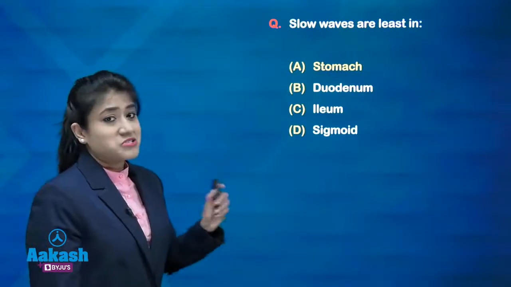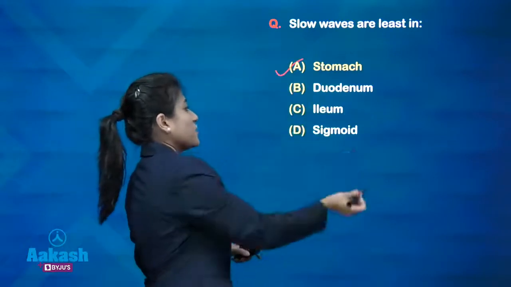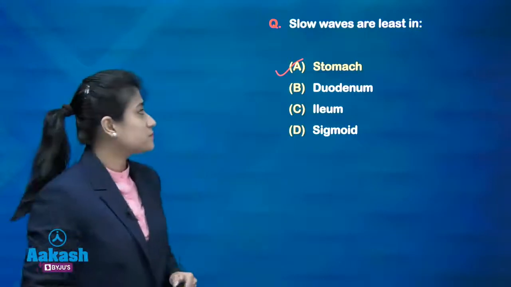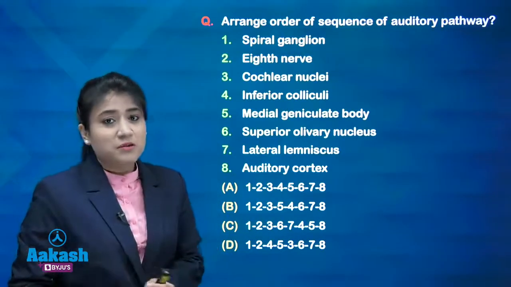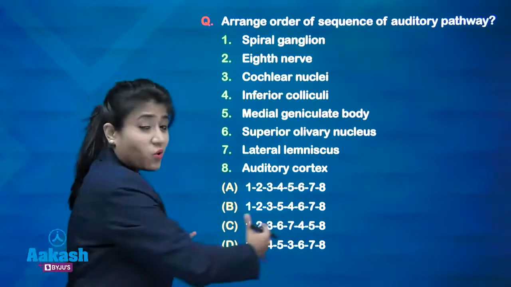Then now just tell me the answer. Slow waves are least in, it is stomach. Yeah, while in duodenum, ileum and sigmoid it is more as compared to the stomach. Now this is a very easy question, but yeah, it must have taken time to arrange all these order.